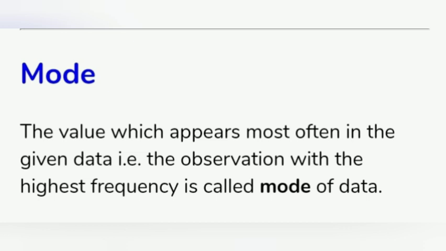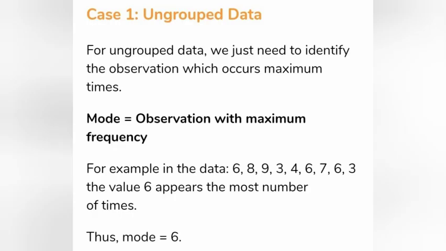Now the next topic is mode, which is one of the simplest topics. To find the mode, we need to find the number which occurs the most number of times in the given data. For example, in the given data, 6 appears the most number of times, therefore the mode is equal to 6.